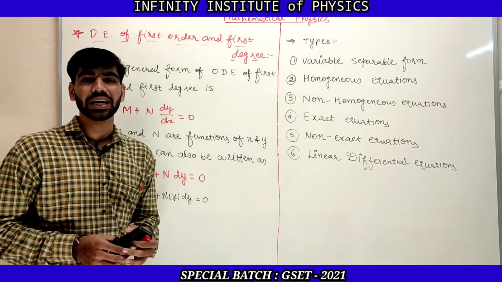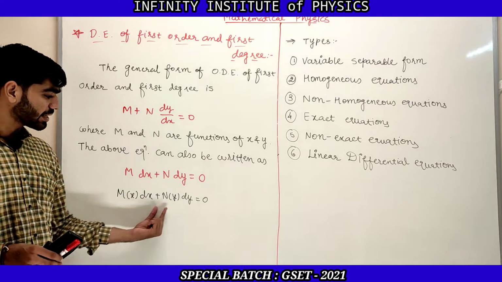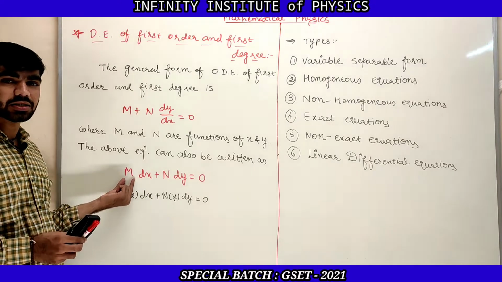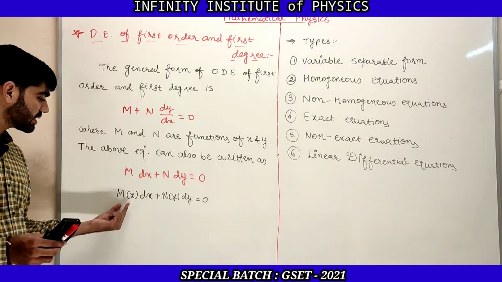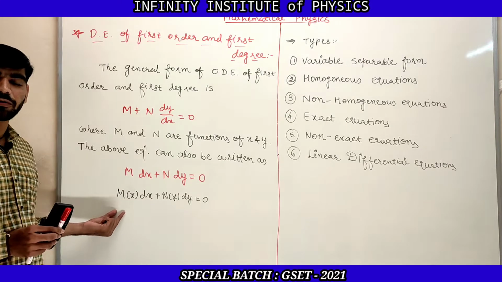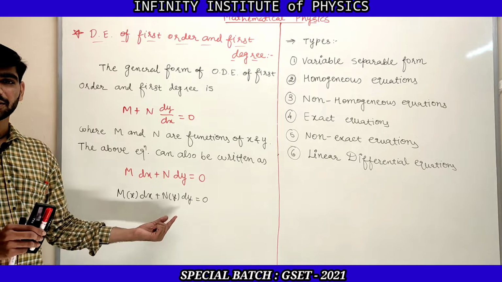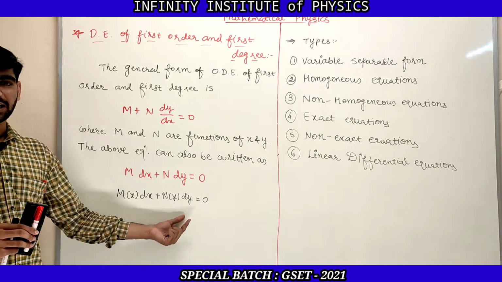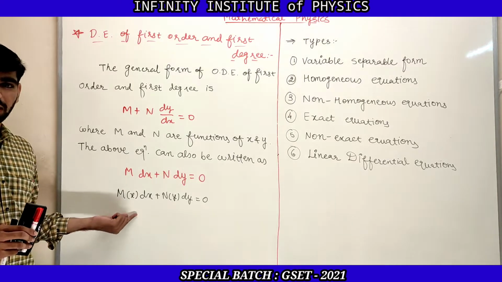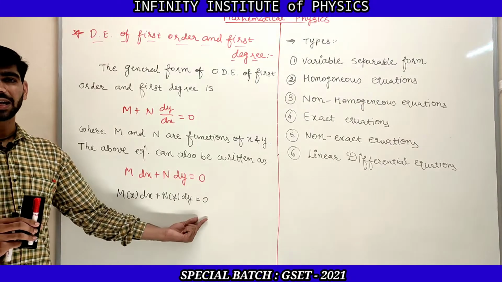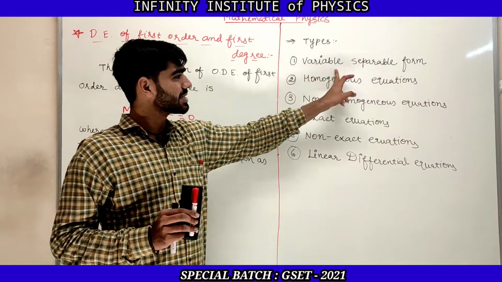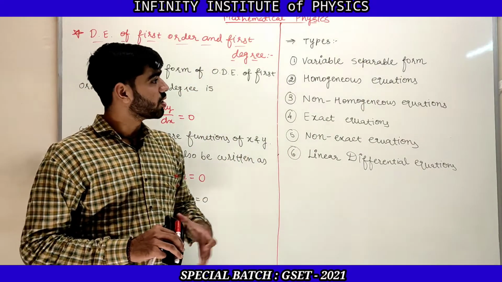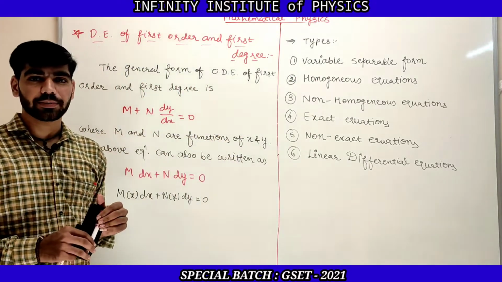That means you have separated the variables with respect to their differential terms. So if with dx there is a term of only x, and with dy there is a term of only y, and you can write the equation as M dx plus N dy is equal to 0, where M is the only function of x and N is the only function of y, then this is said to be in the form of variable separable.